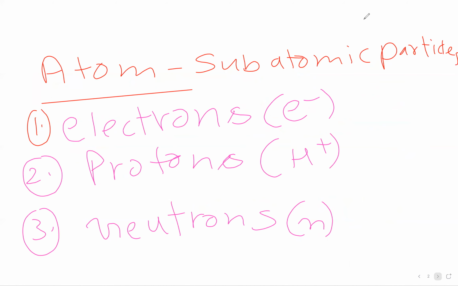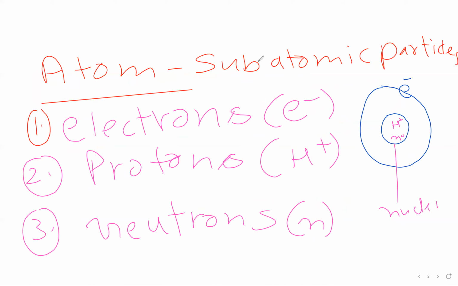An atom is represented like this, with electrons revolving around the outer shell, and protons and neutrons inside the nucleus. This is the nucleus. Electrons are negatively charged particles that revolve around the atom in a shell, and protons are positively charged and are inside the nucleus, and neutrons are neutral, with no charge, and stay along with the protons.